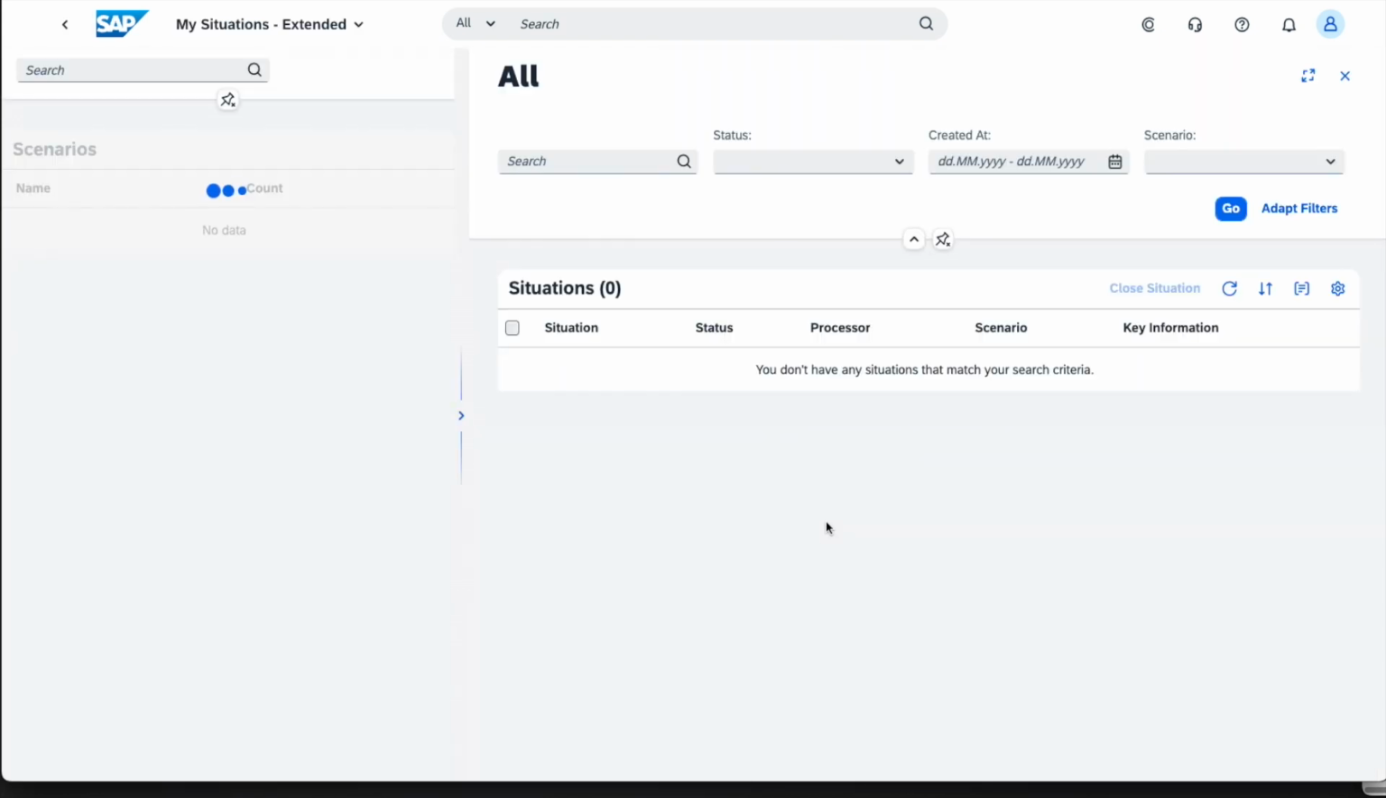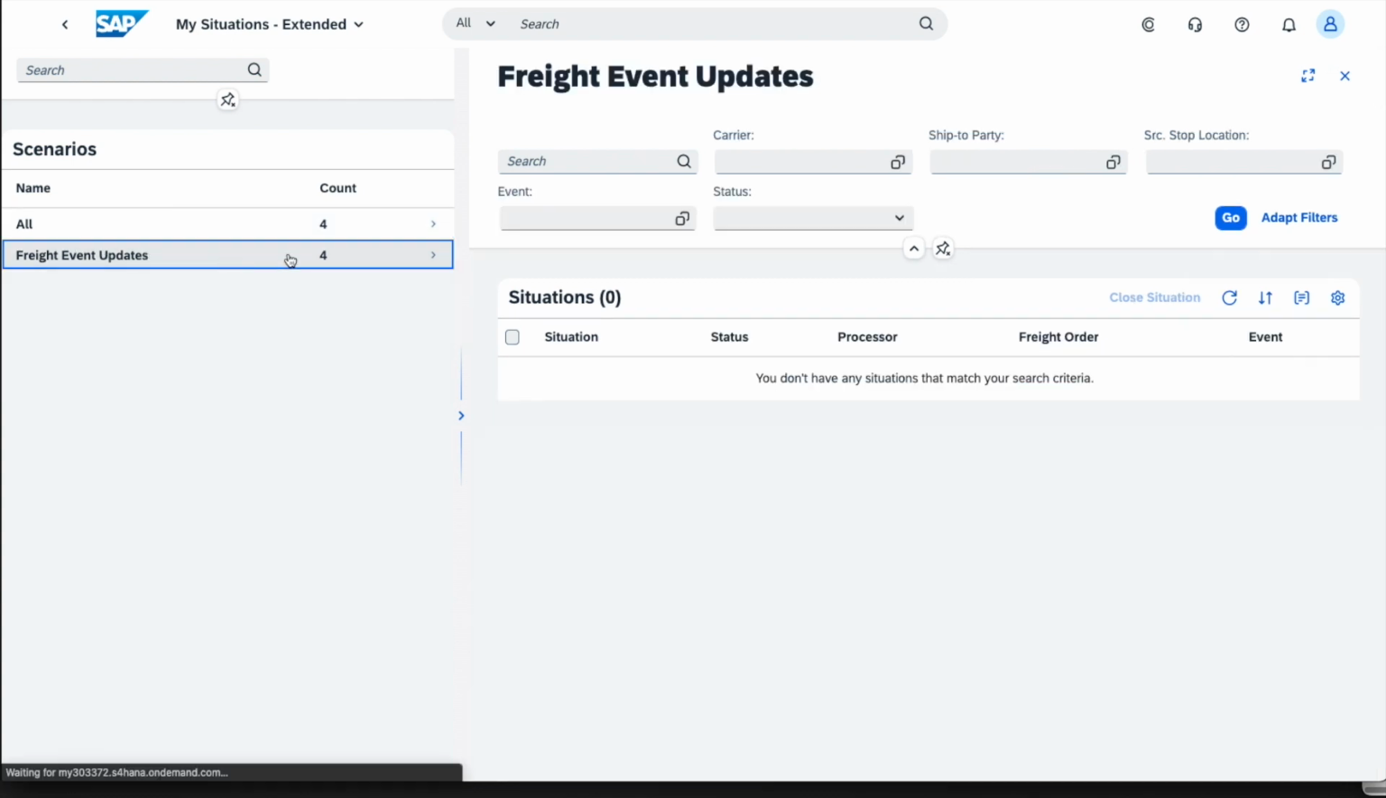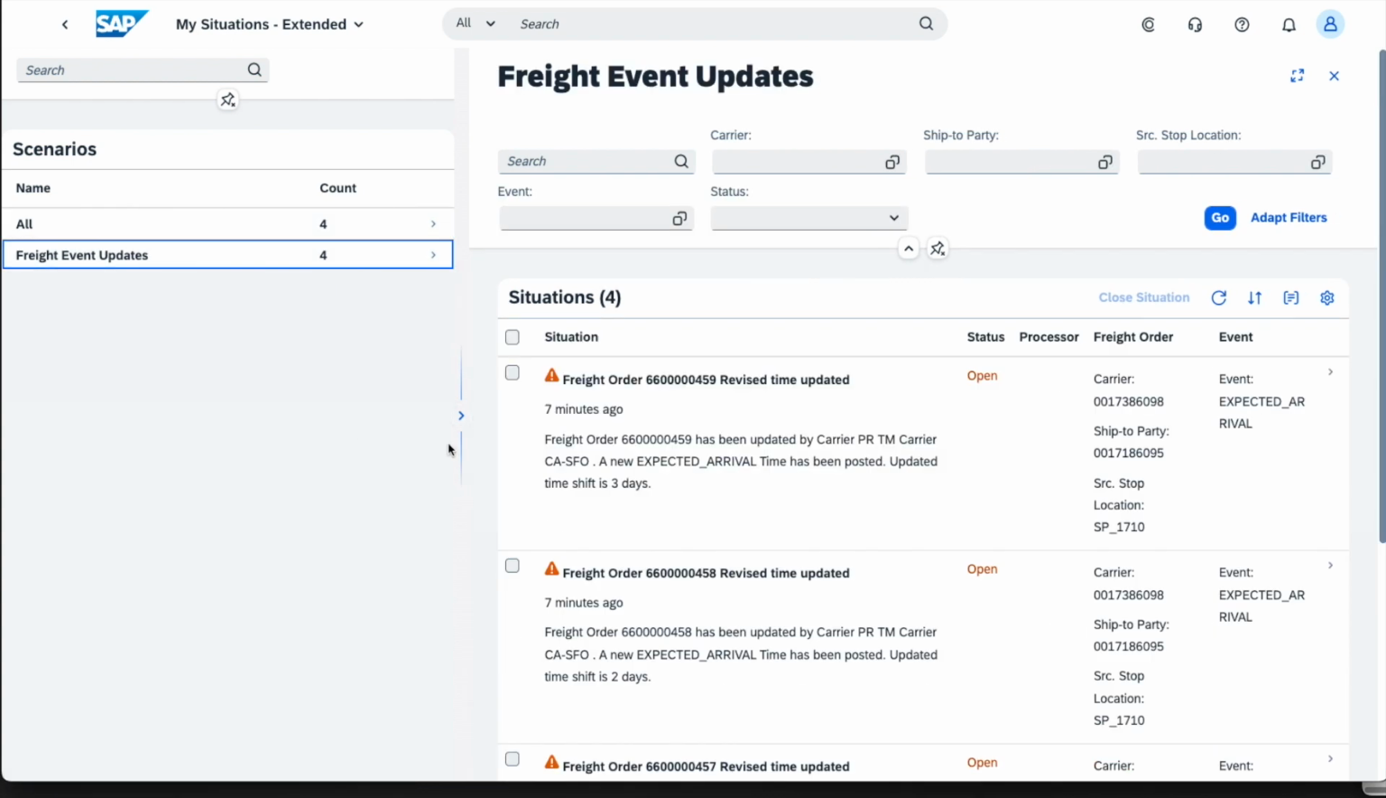And if we go into this particular application, you would have the various scenarios here on the left. In our case, we've only got the freight event updates, which are then going to be displayed here on the right hand side. As you can see here, we have a number of filters which are also defined in the situation that we have defined. So this is completely customizable.